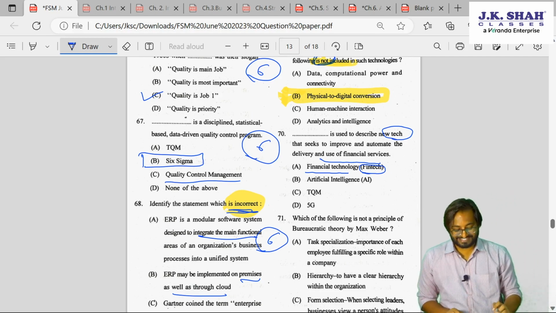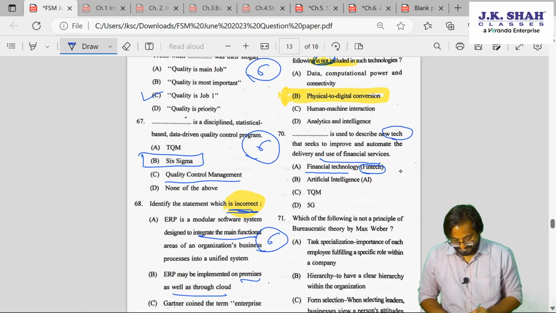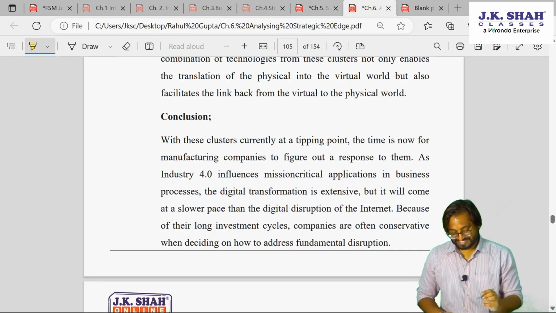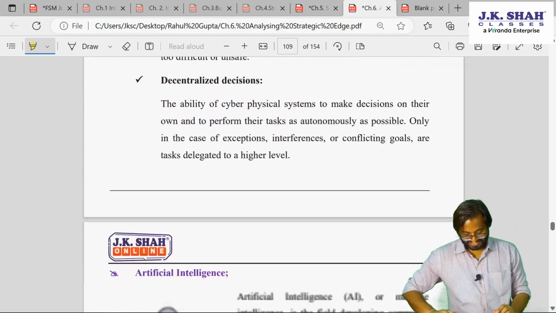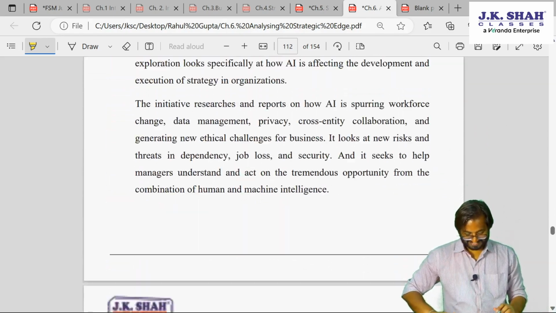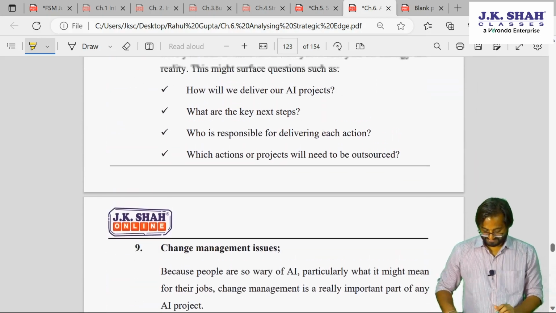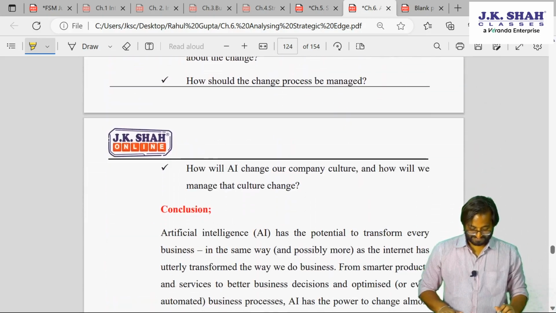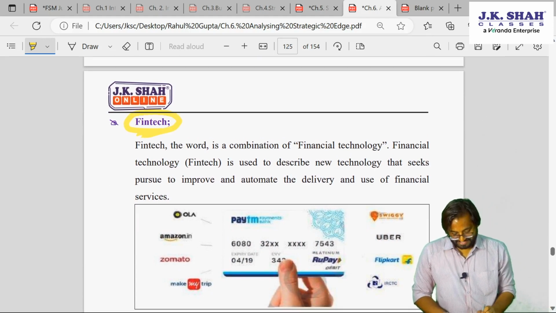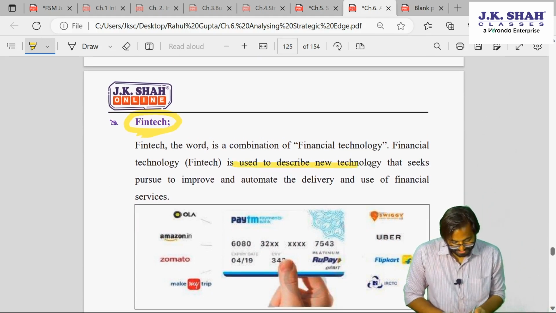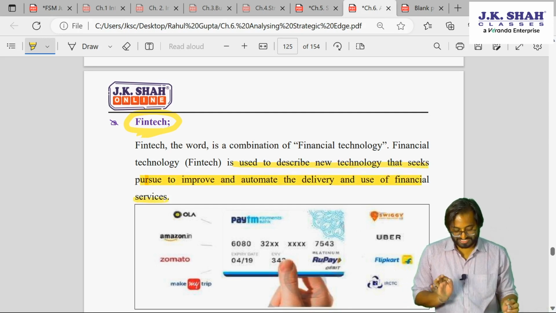I have marked it. Again, this was asked from chapter 6. Just check. Fintech. Yes, fintech. Used to describe new technology that seeks to improve and automate the delivery and use of financial services.